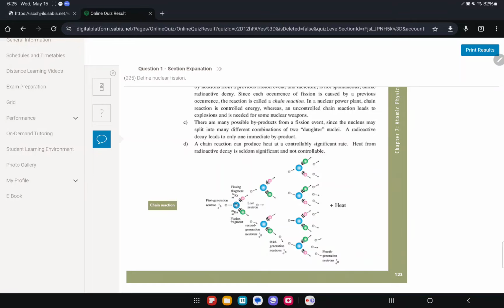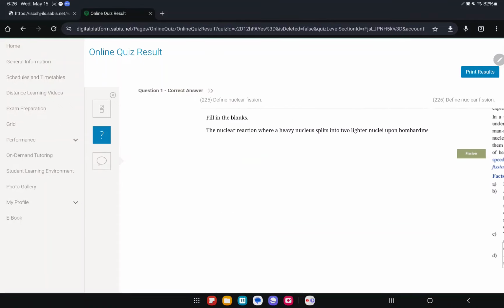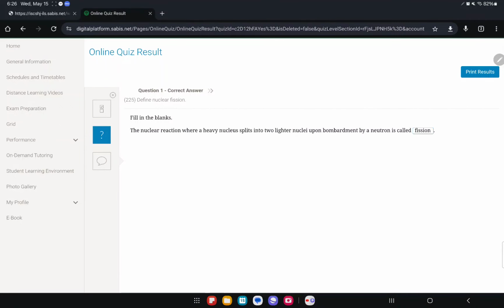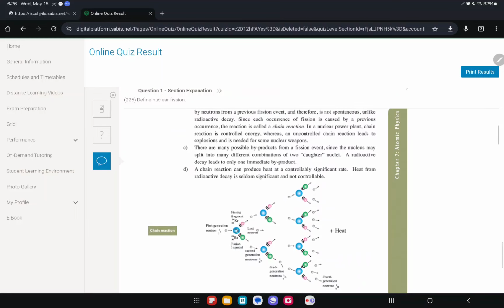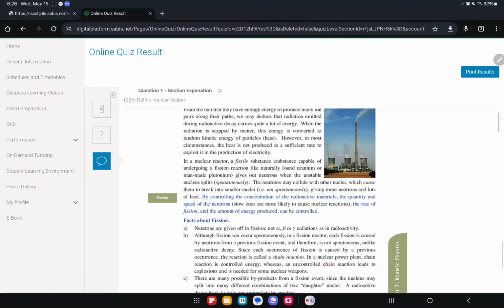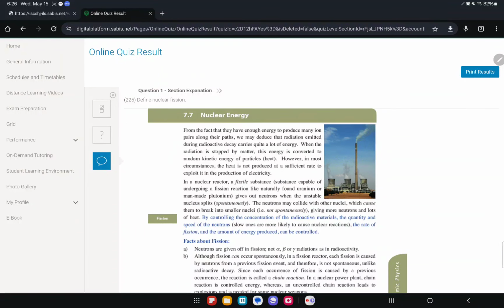It starts off with only one uranium atom, and then leads to this and this, and these also have some leftover energy, which causes this to break down into this and this, and these break down into this and this, and so on and so forth, never ending. That's defining nuclear fission: when a nucleus is bombarded by a neutron and it splits. See, this is the neutron, this is the nucleus, it splits. Hala, we'll go over all of these points, but not now.